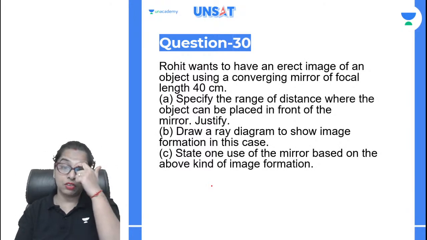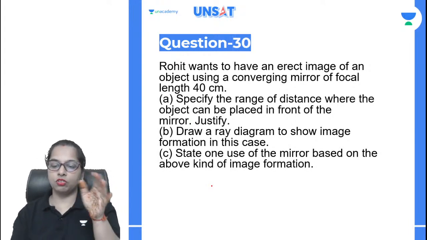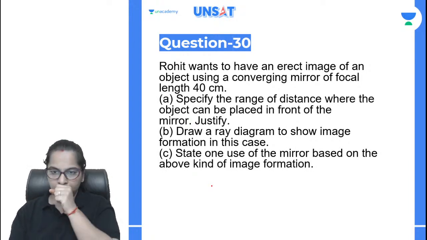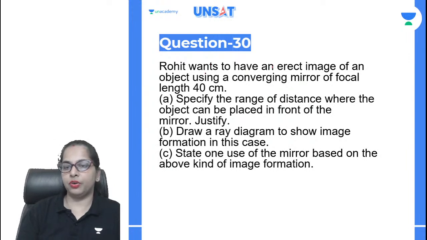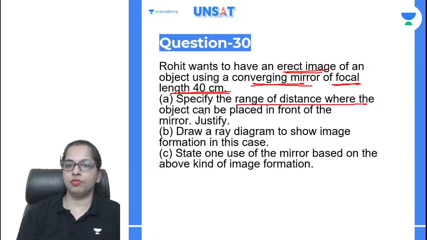Okay, moving to the next one. This was a very interesting question. You all can see that this question is basically from light, reflection and refraction. The physics question: Rohit wants to have an erect image by using a converging mirror with a focal length of 40 centimeters. Specify the range of distance where the object can be placed in front of the mirror.